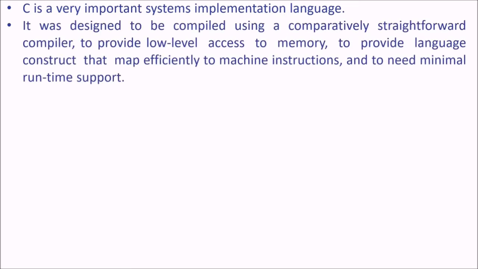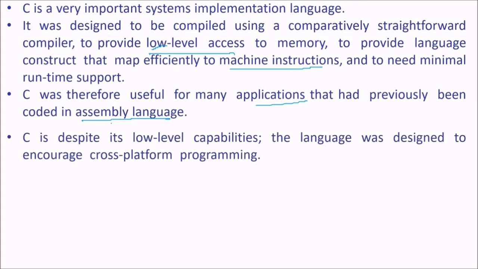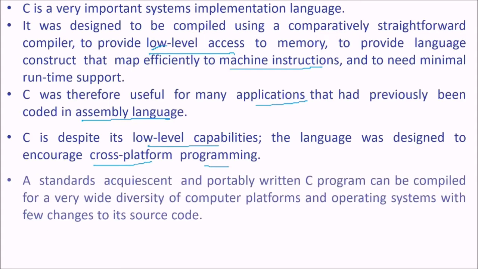It was designed to be compiled using a comparatively straightforward compiler, to provide low-level access to memory, to provide language constructs that map efficiently to machine instructions, and to need minimal runtime support. C is therefore useful for many applications that were previously written in assembly language. Though it has low-level capabilities, the language was designed to encourage cross-platform programming also.